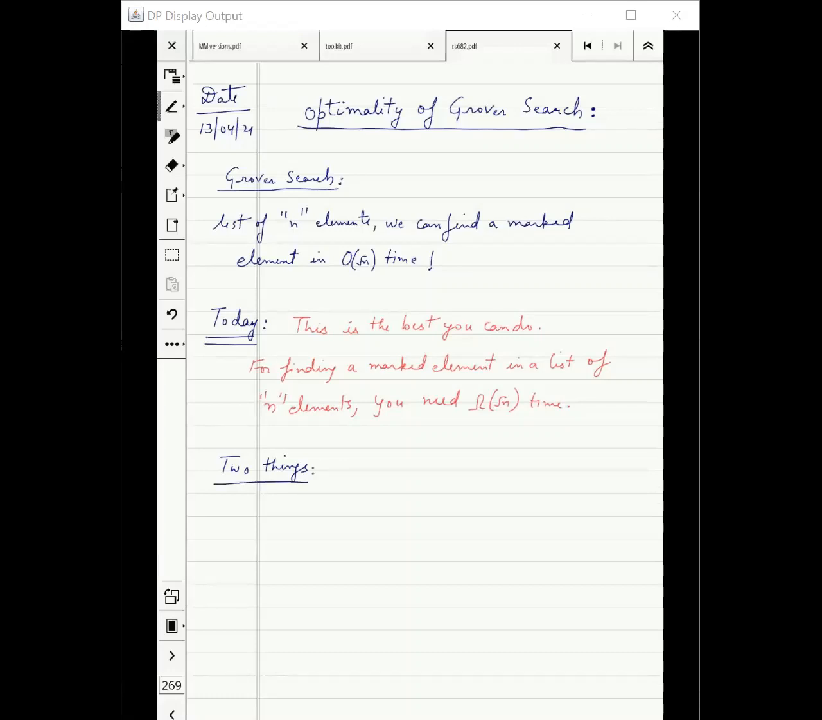This proof will have the side effect of two things. One, as I said already, quantum is not just parallel computation. And the other thing is that it will introduce us to the field of query complexity.